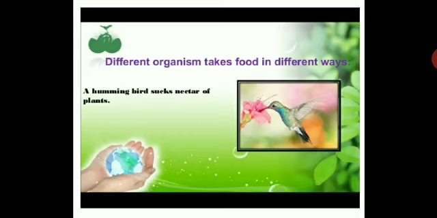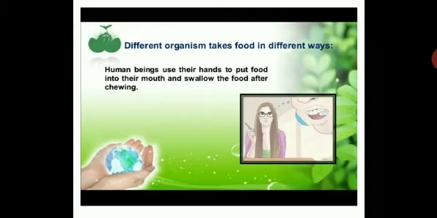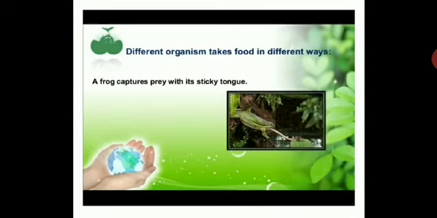A hummingbird sucks nectar of plants. You can see the picture here. Then a snake swallows the animals they prey upon without chewing them. Different organisms take food in different ways. Here, you human beings, you can see, they use their hands to put food in their mouth and swallow the food after chewing. Frog captures prey with its sticky tongue.